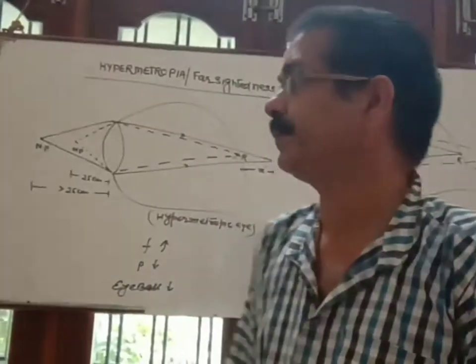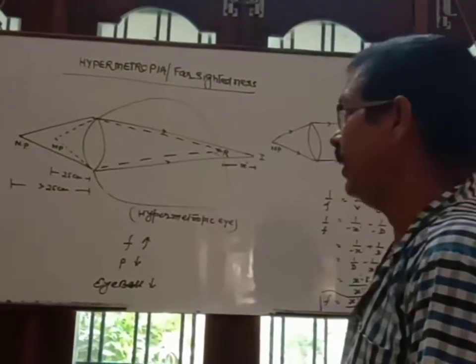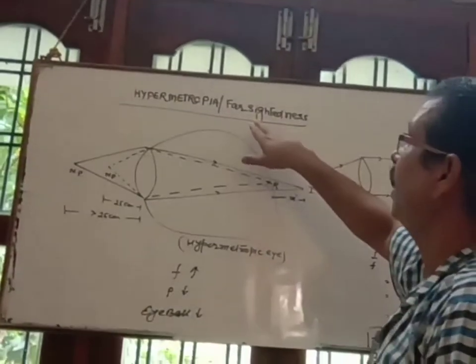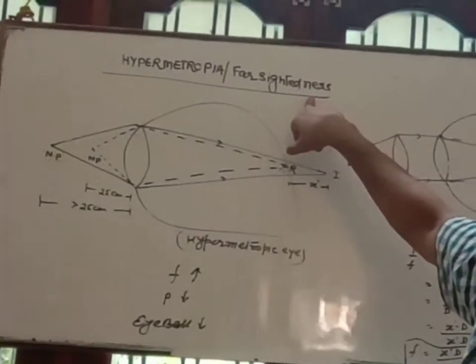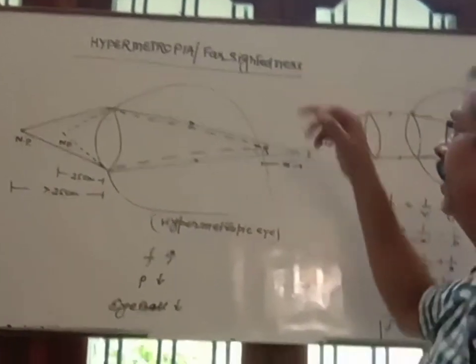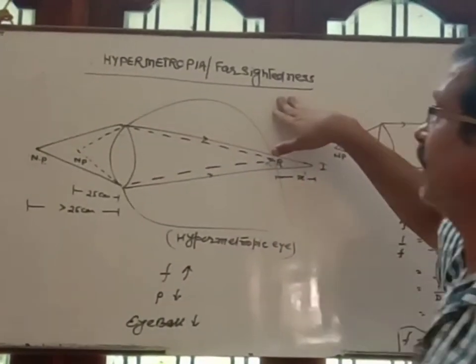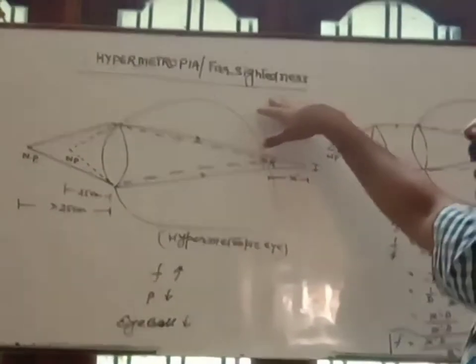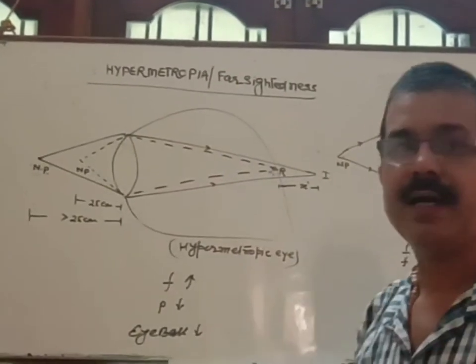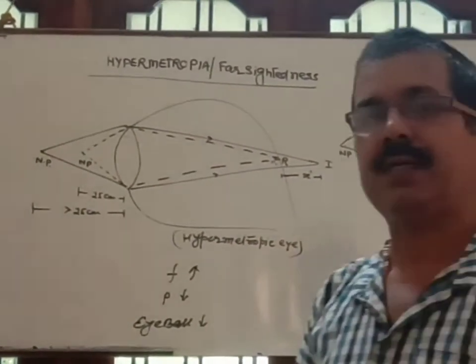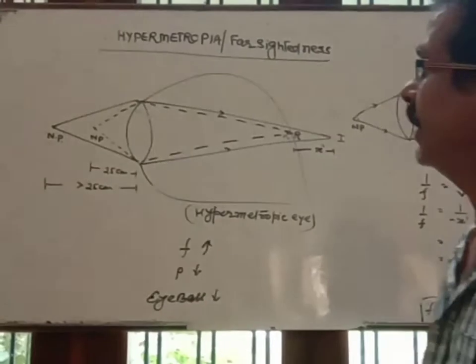The second defect in the human eye is called hypermetropia, or far-sightedness, or long-sightedness also. And due to this defect, what happens? What is the definition of hypermetropia? Due to this defect, a far object can be seen clearly but not a near object.